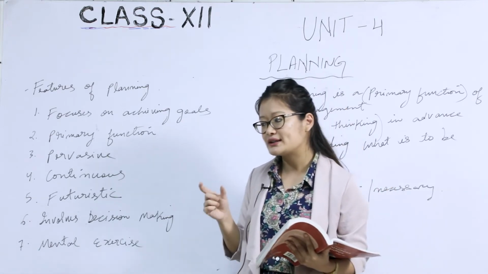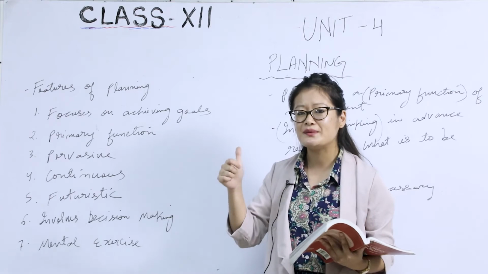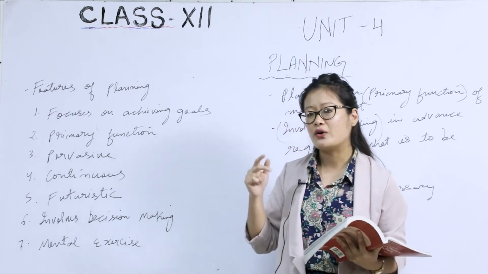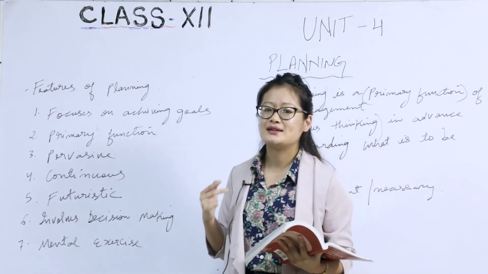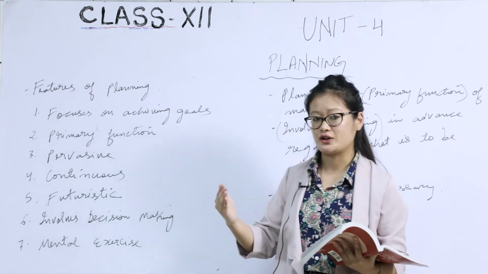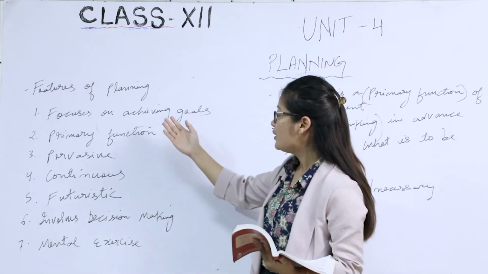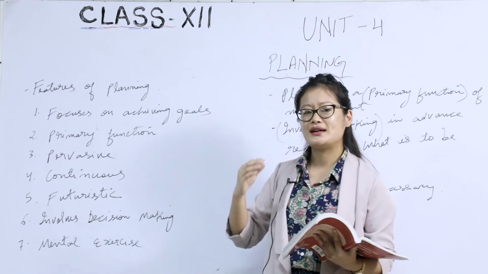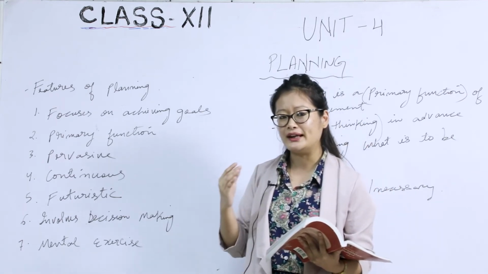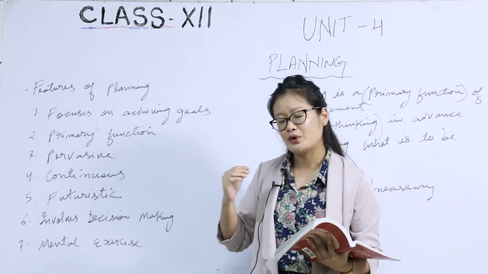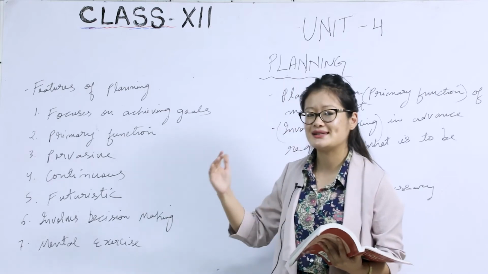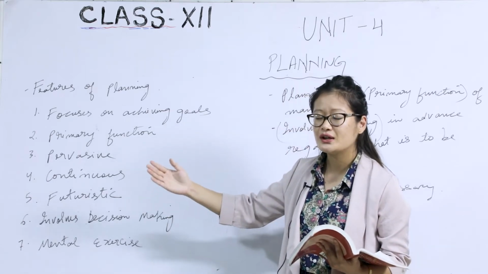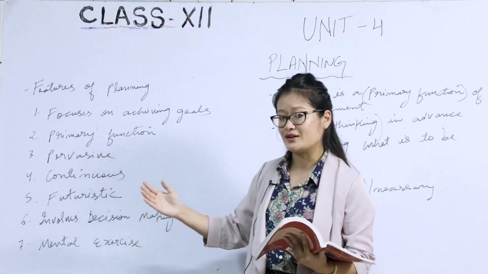Here the objectives refer to the aims and targets that the organization needs to achieve in the future. When the organization does proper planning first, then they set objectives in order to get the end result.